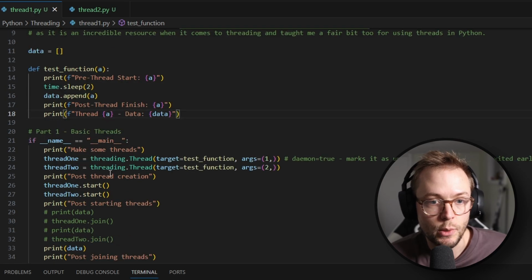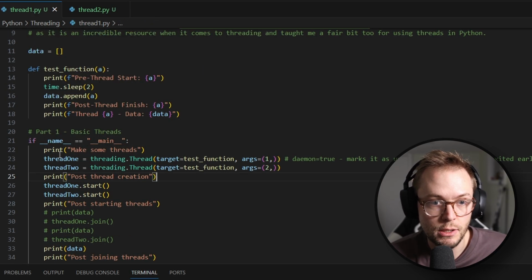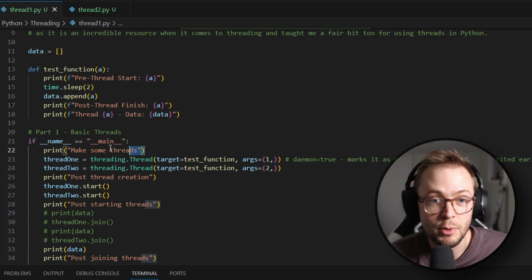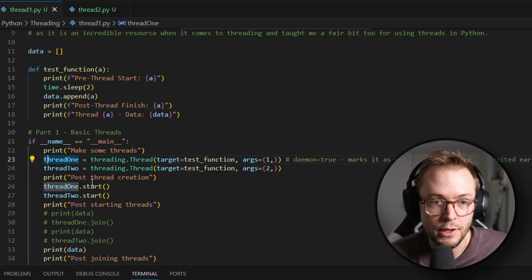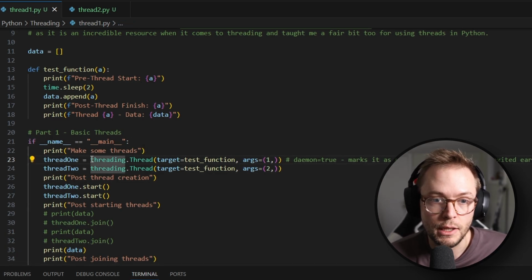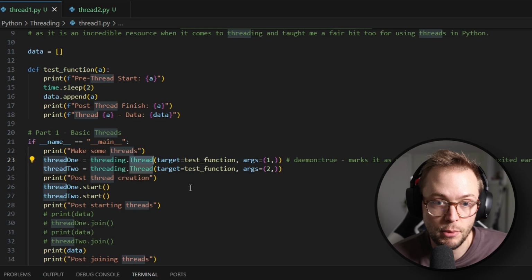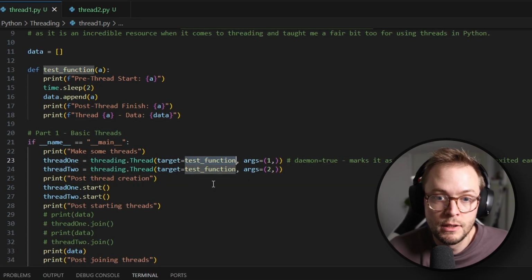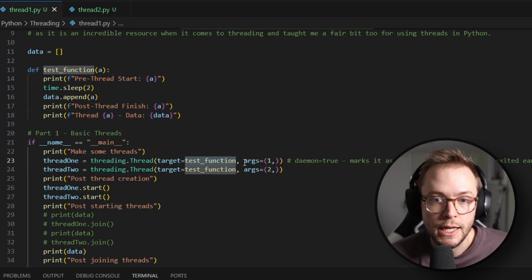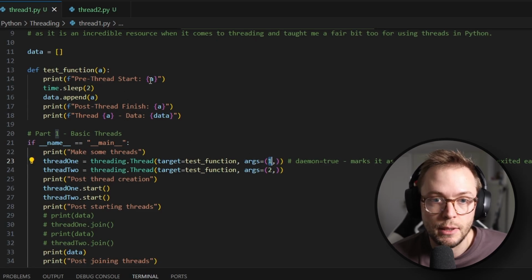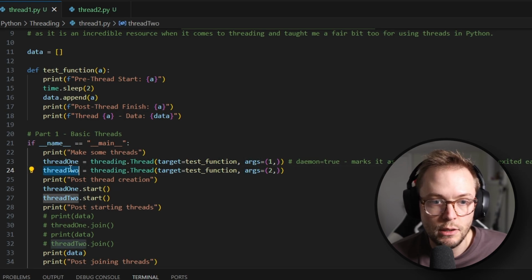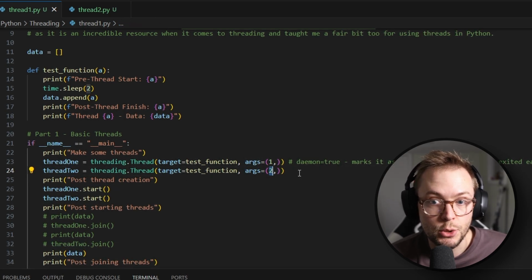So within the main function block, we're going to print that we are making some threads. We are then going to create thread 1 by calling threading.Thread. You then give it a target function, so this could be anything, but in this case, it's our test function. And then you provide an argument. So this is the first argument, and that would be what a is. And then we are doing a second one, thread 2, where we're giving it argument 2.